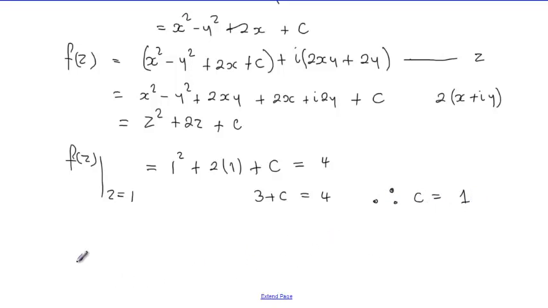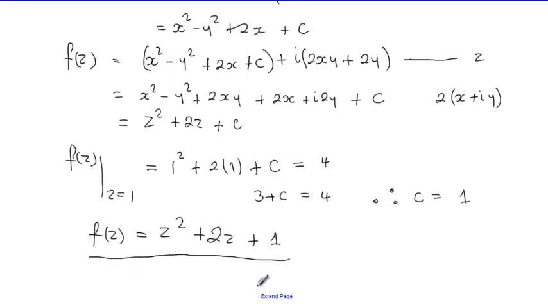So under these conditions, we can conclude that the required f of z, function of complex variables, is z squared plus 2z plus 1. And this is our answer to the problem.